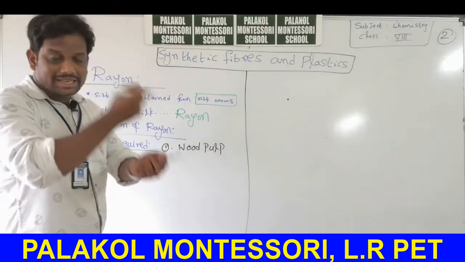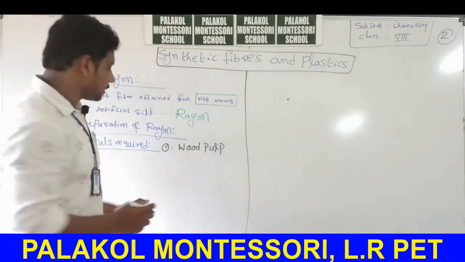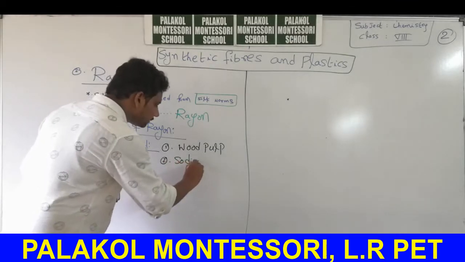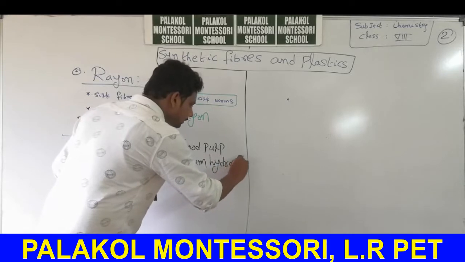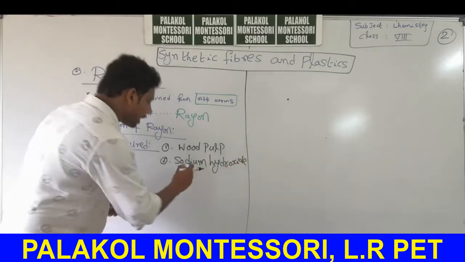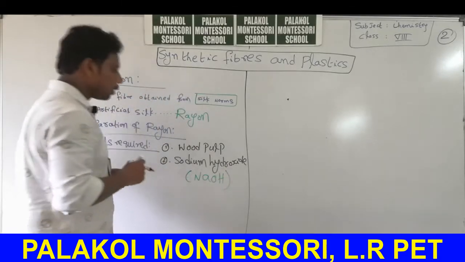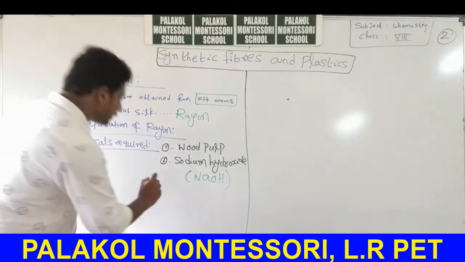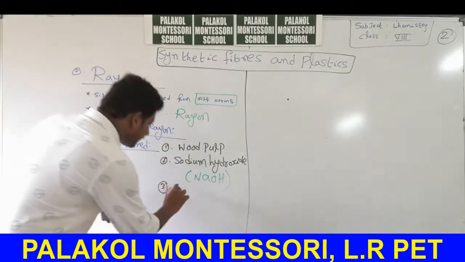When you crush wood, we get pulp. We call it wood pulp. Second one, sodium hydroxide. It is an example of a base. Its chemical formula is NaOH. Final one is carbon disulfide.